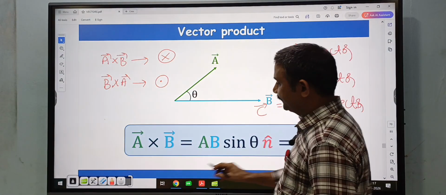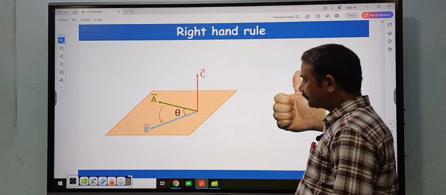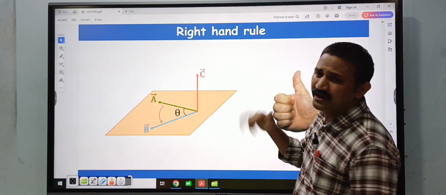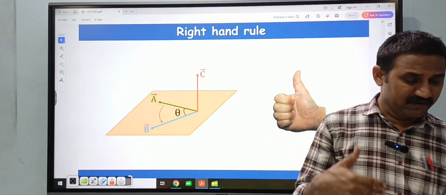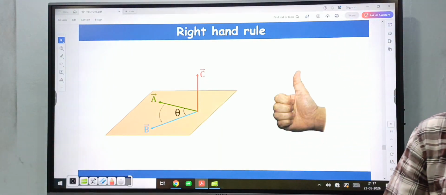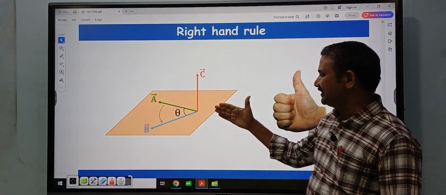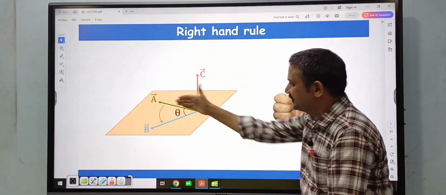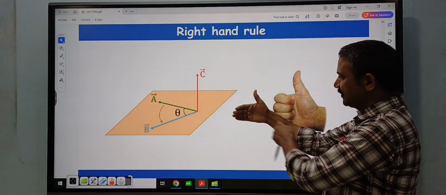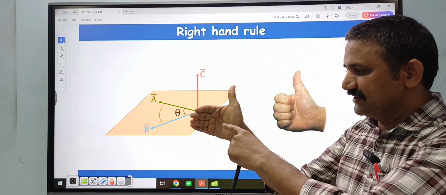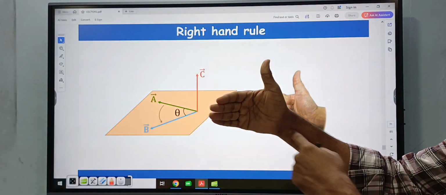So next, to determine the direction of the cross product, we use the right hand rule. Assume this is a bar and this is b bar.